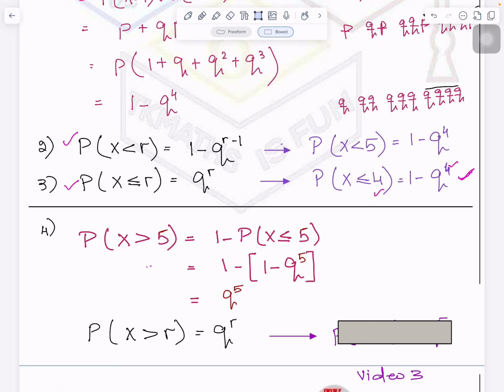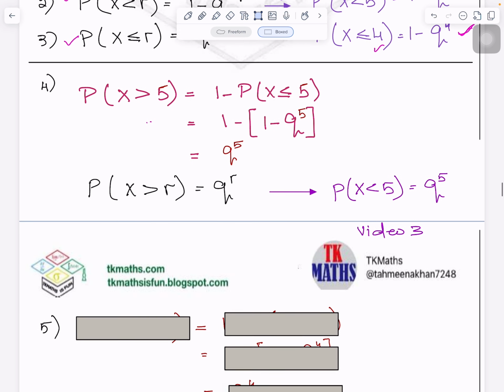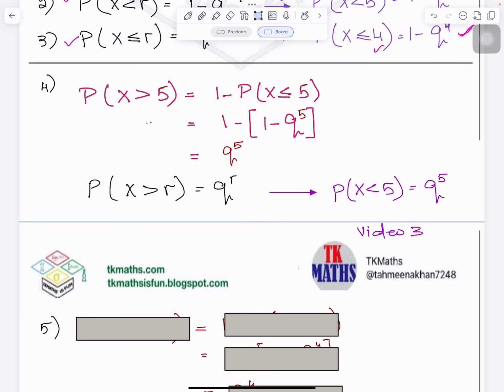If it is x greater than r, the formula will be q^r, and you understand the reason of it as well. Now let's see the last case, 5th case, when it is greater than and equals to 5. See here.